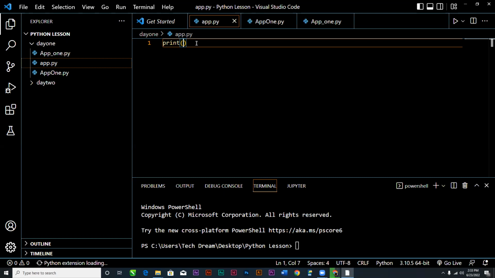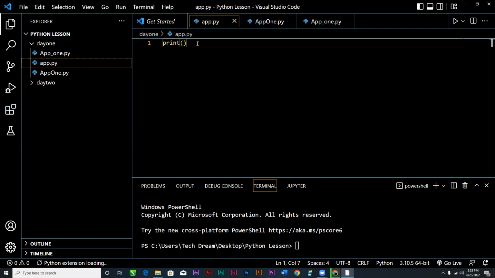So what the print function does is that it interprets your code and then displays it on the terminal. The only thing it's going to do is that Python has made it to just take your code, compile it, and then show it on the terminal. So we will write the code that we want to present inside the parentheses.